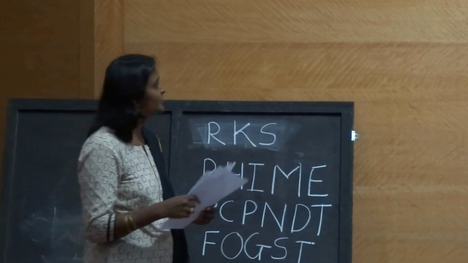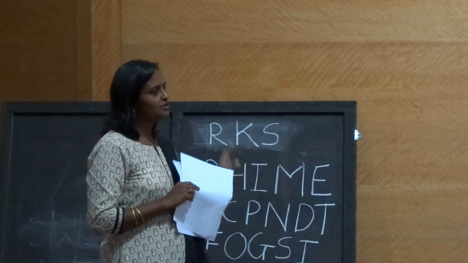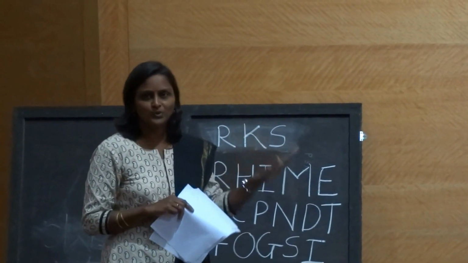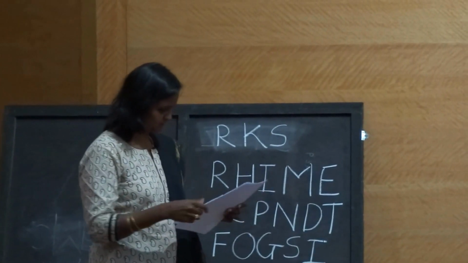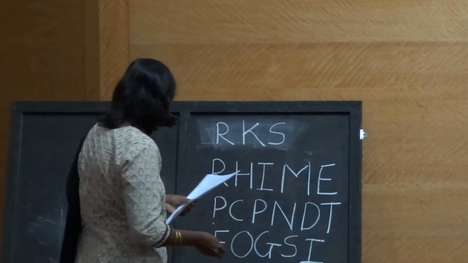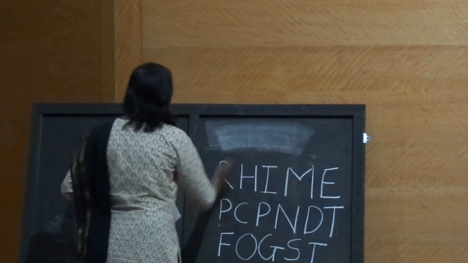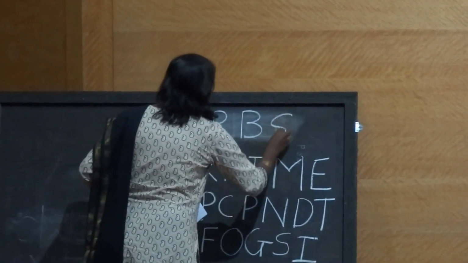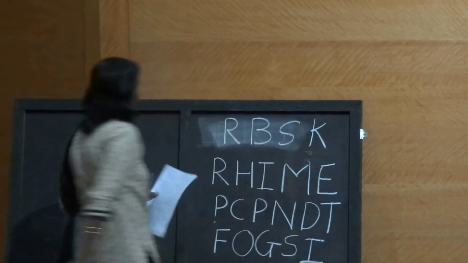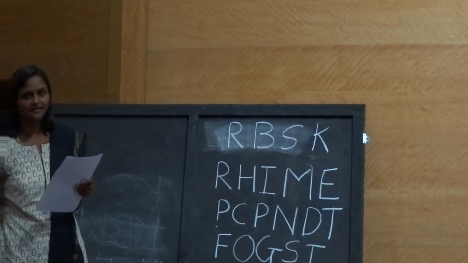Now we have finished the third round of this quiz. There is one abbreviation for the audience also: RBSK.